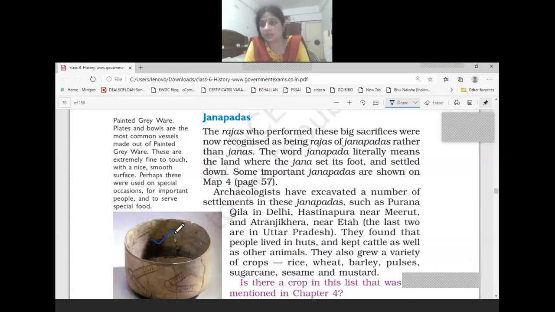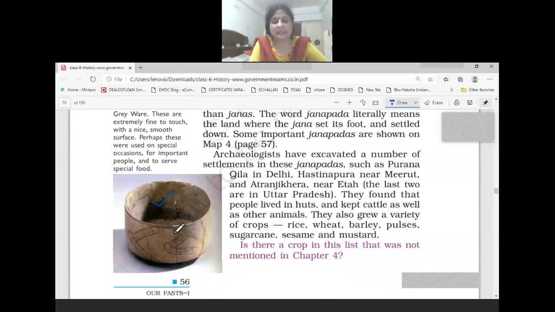These are called crockery. In the same way, at that time also, people used these painted greyware on special occasions for important people and to serve special food. If there is some special food, it is good to eat it in nice utensils; sometimes we do it for ourselves too. So that is the thing. Okay, this is painted greyware.